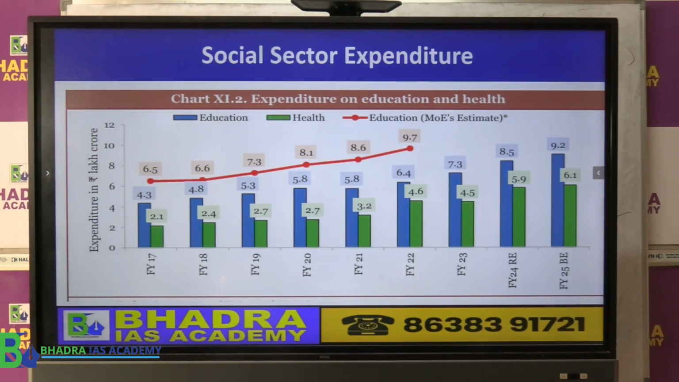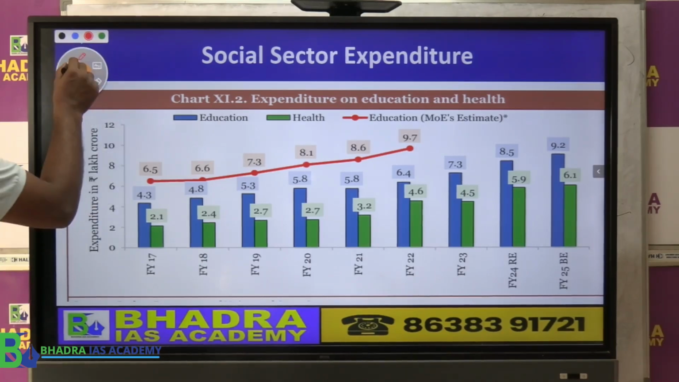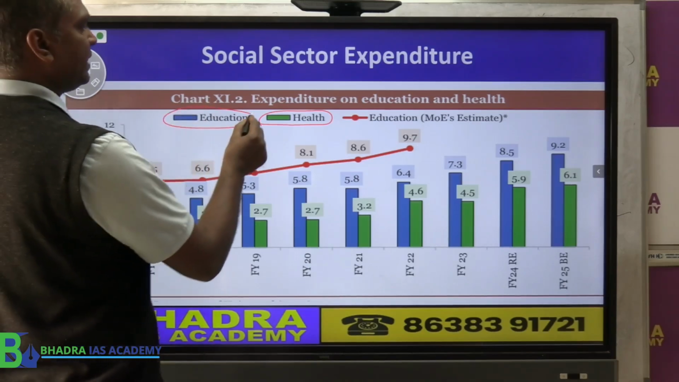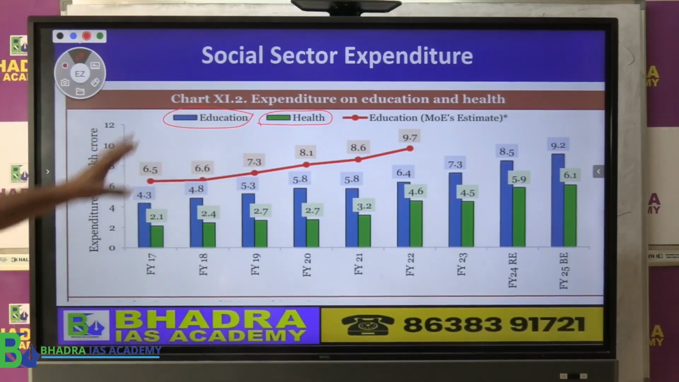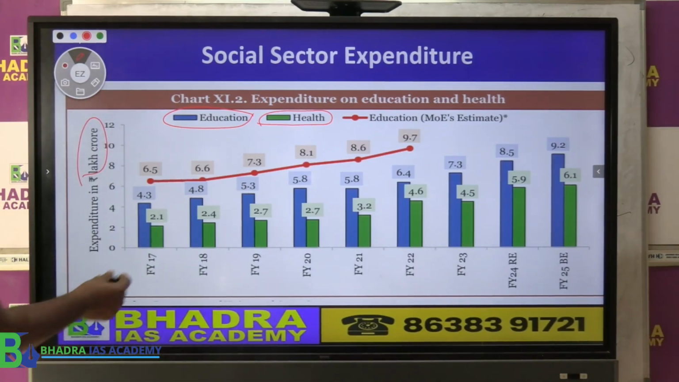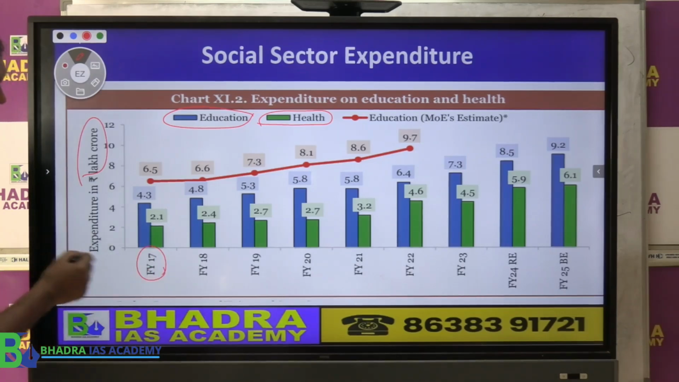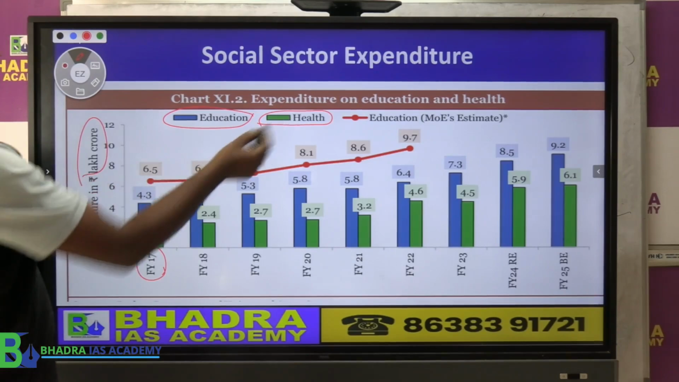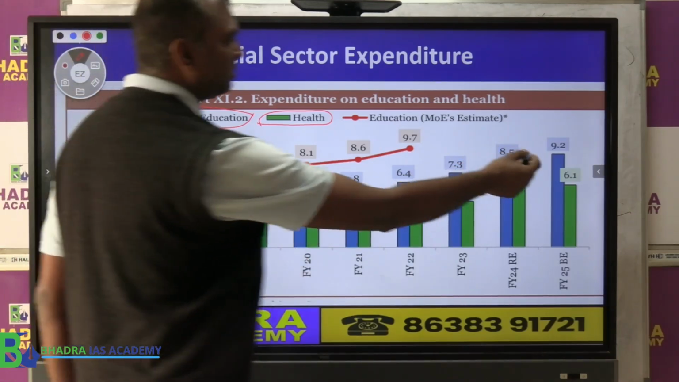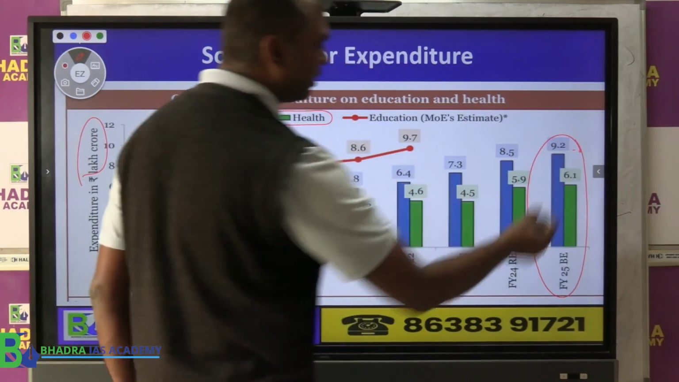What is the expenditure the government is talking about specifically when they talk about social sector expenditure? The point is here, expenditure on health and also expenditure on education, right? Roughly these two major sectors are what the government is talking about. The expenditure is in lakh crore. Now look at here, in financial year 2017 it was quite low, specifically health expenditure. It's only 2.1 lakh crore. Now gradually it has come to quite high in budget 2024-25.